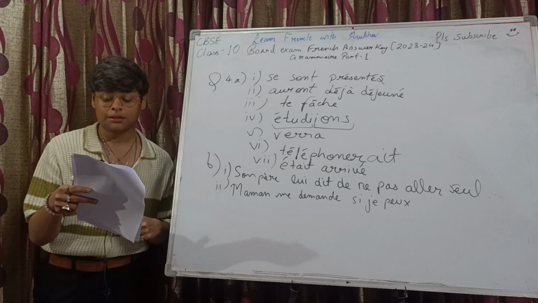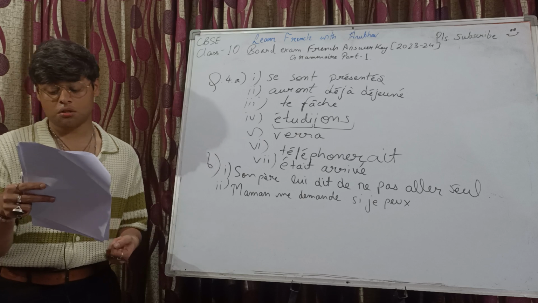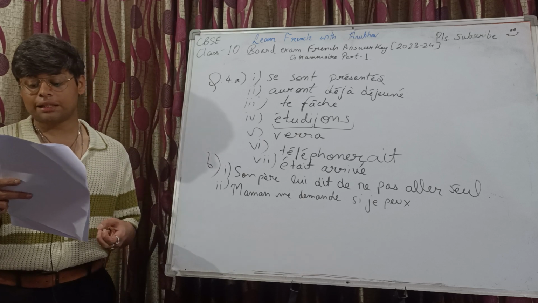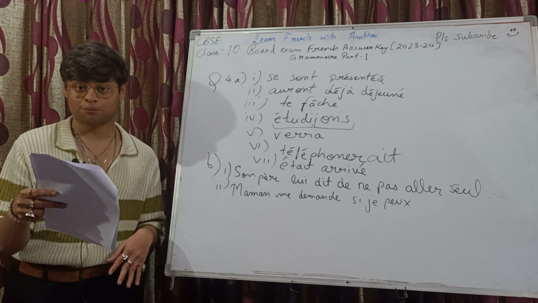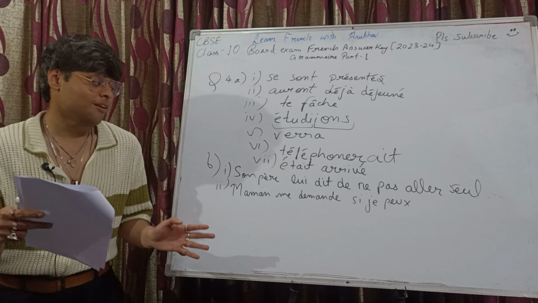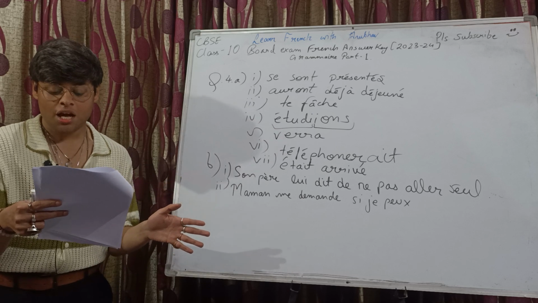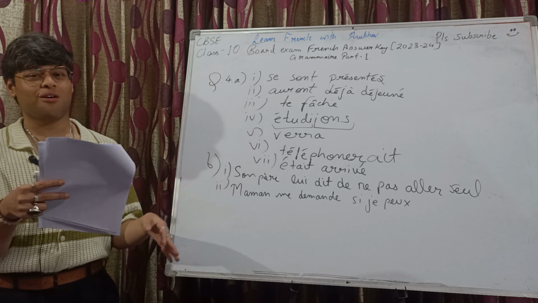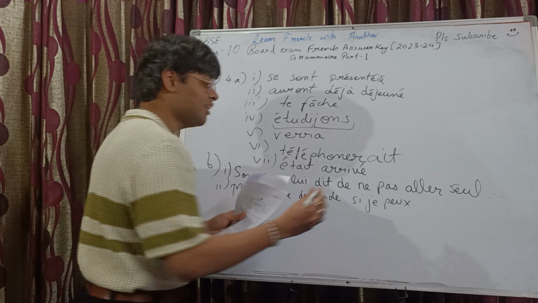So me is getting used here as, you may call it, a COD for better comprehension in this scenario. For conversion this will help. So si je peux search her, la chercher. Okay, because if you commit the mistake of writing the pronoun réfléchi, se chercher, the meaning would change. It would be if I can search herself. I mean, come on, no. Maman me demande si je peux la chercher.